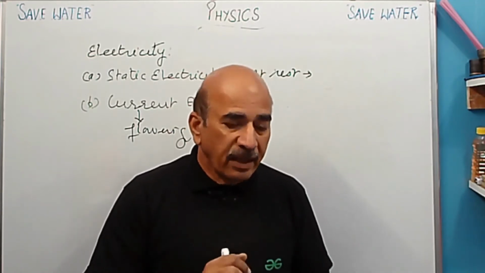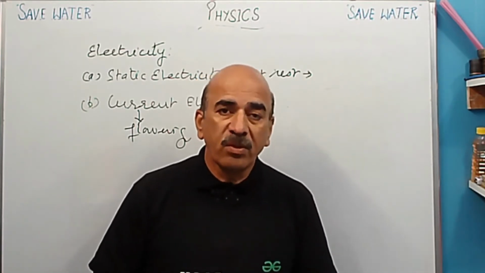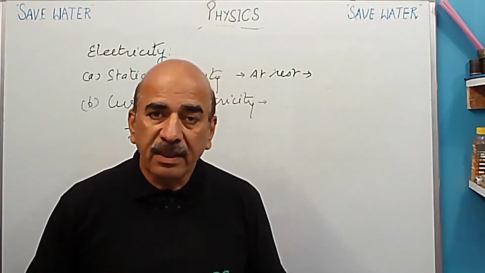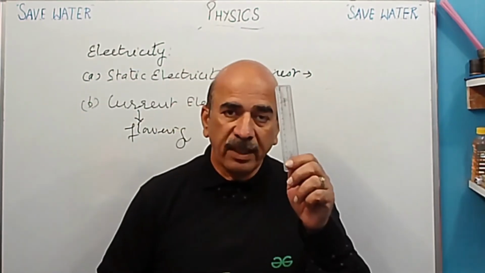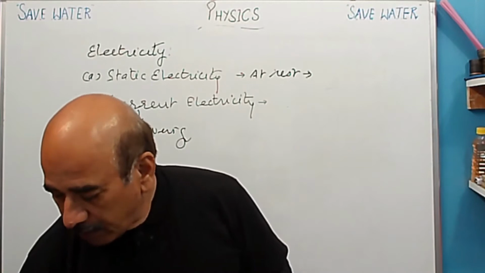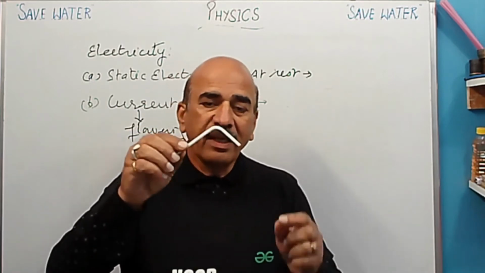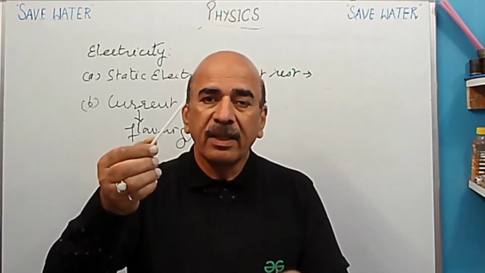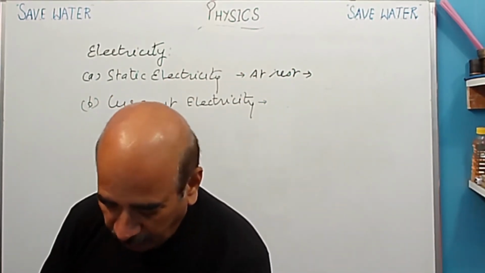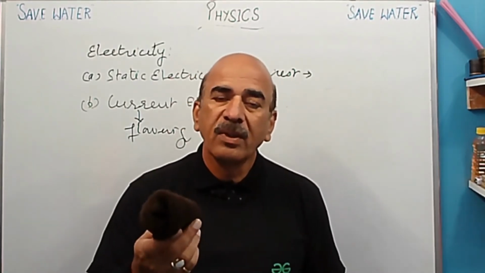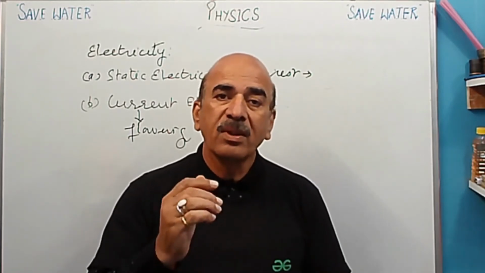So let's talk about static electricity. To produce static electricity, generally the substances used are insulators. As I showed you, this scale is an insulator. Plastic scale is there, and here I am showing you a straw, taken from a fruity packet. It is plastic. And here I have a woolen cap with me. It is also an insulator. These insulators are very, very important to produce charges.